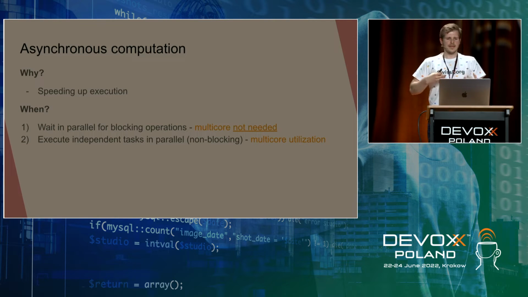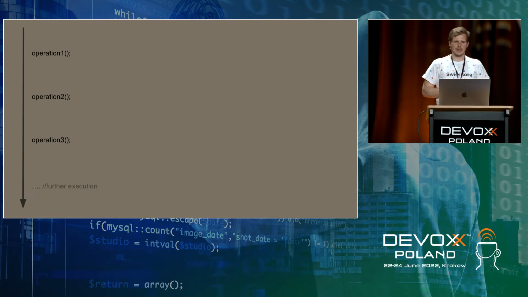When we wait in parallel for blocking operations and when we execute in parallel some non-blocking operations. And for the first one, when we wait in parallel, we do not need a multi-core environment. We'll still speed up execution of our application when we execute it on a single core, because blocking operations don't require CPU. And to clarify it even more, let's look at this graphic.